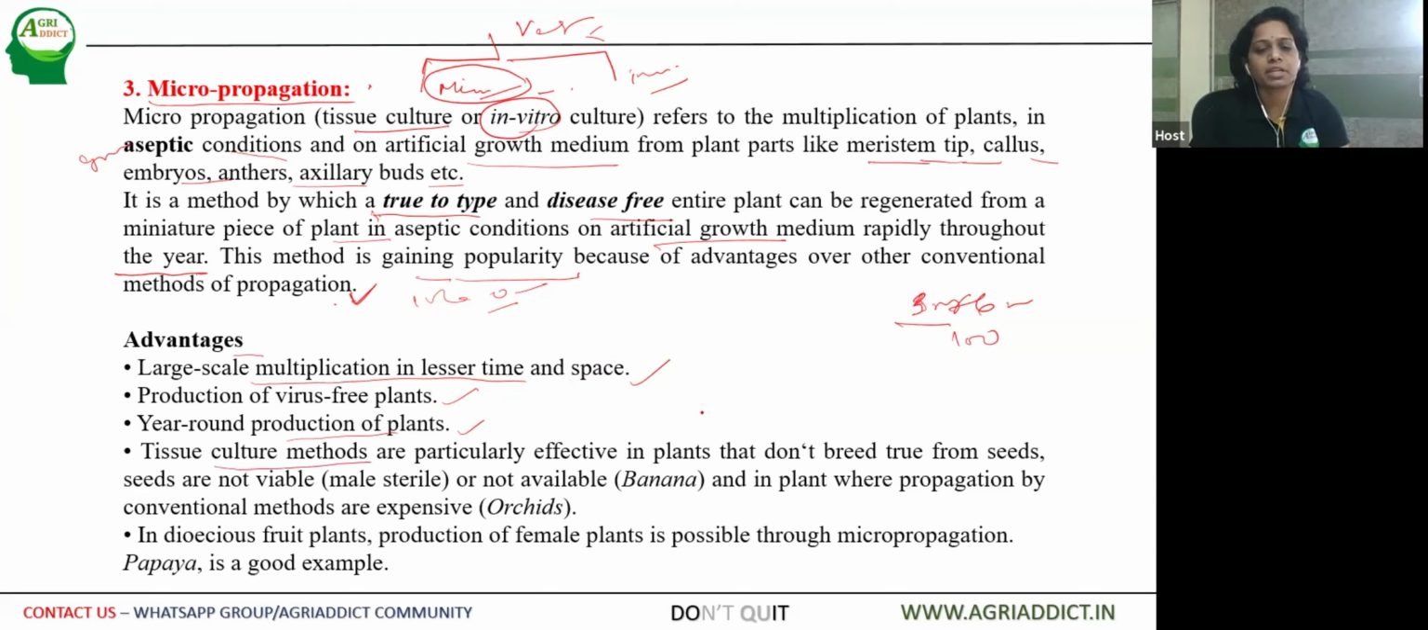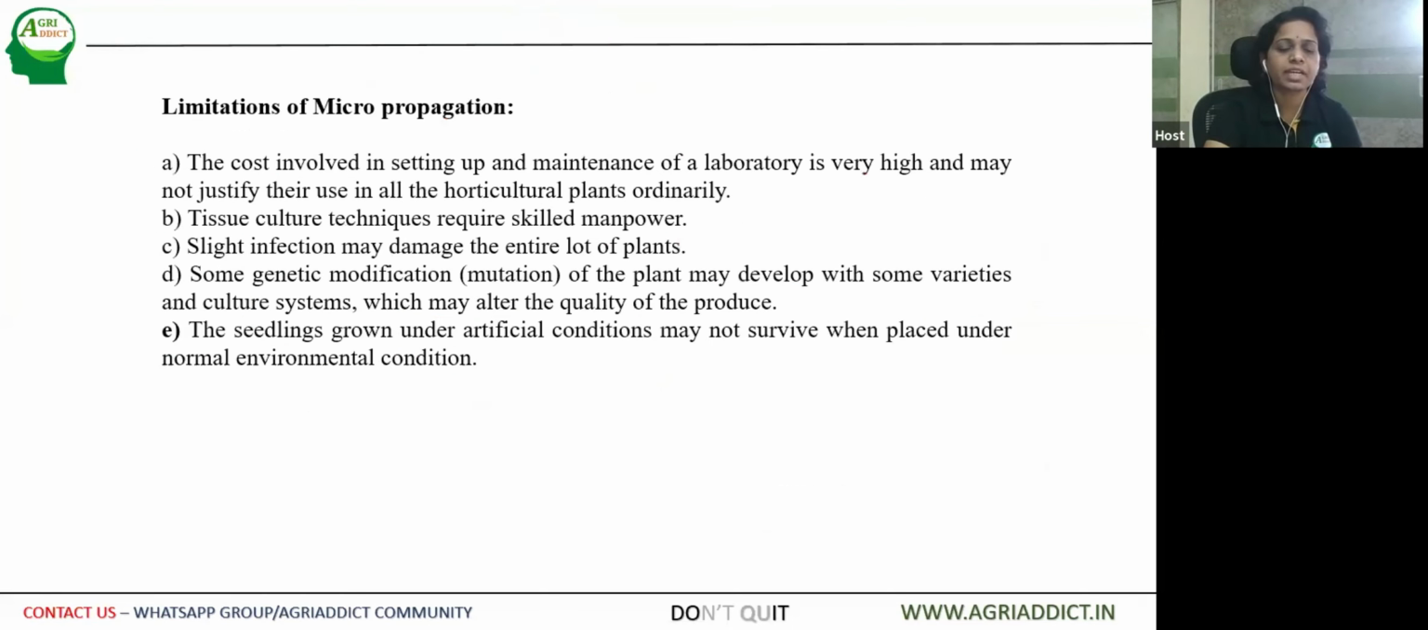Then tissue culture methods are particularly effective in plants which do not breed from seeds: where seeds are not viable, male sterile, or not available, like parthenocarpic fruits like banana, pineapple, and in plants where propagation by conventional methods is expensive or tedious, like in case of orchids. Under all these conditions, micropropagation is very advantageous. And in some fruit crops like papaya, a dioecious fruit plant, the production of female plants is possible only through micropropagation. In that case, micropropagation is very much useful.